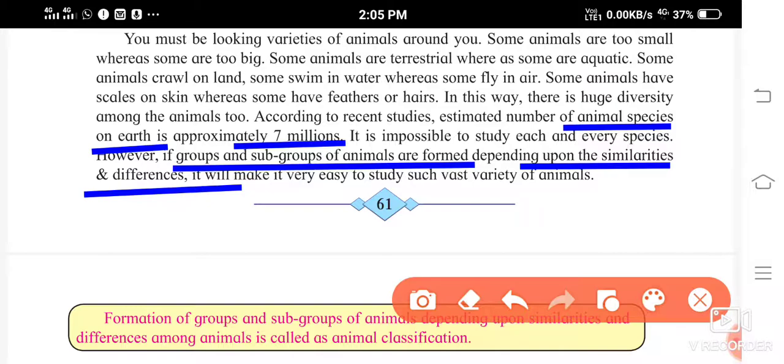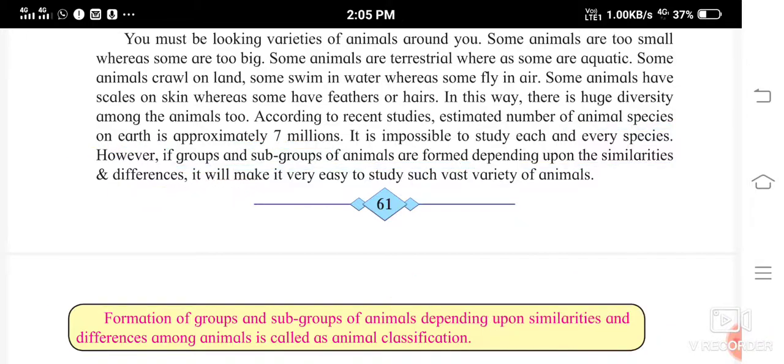In this way, animals also, depending upon similarities and differences, are made into groups and subgroups, and that is why it becomes easier to study such a vast variety of animals.